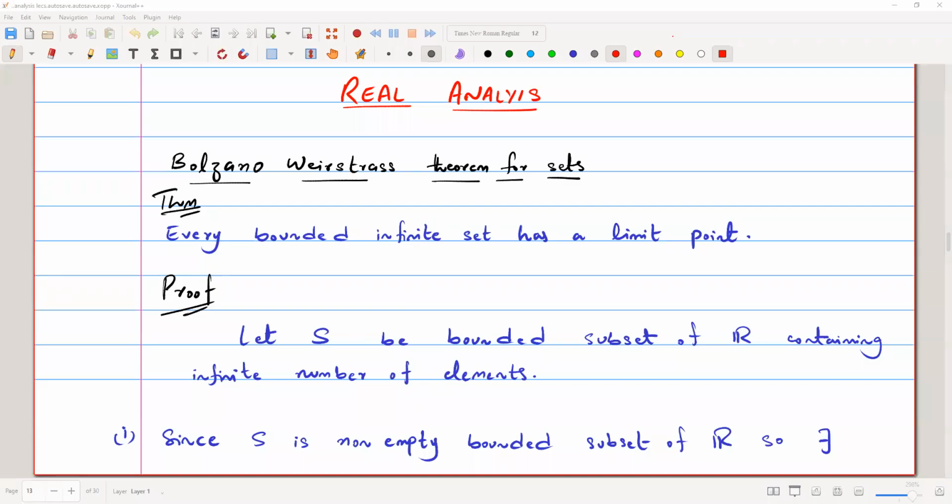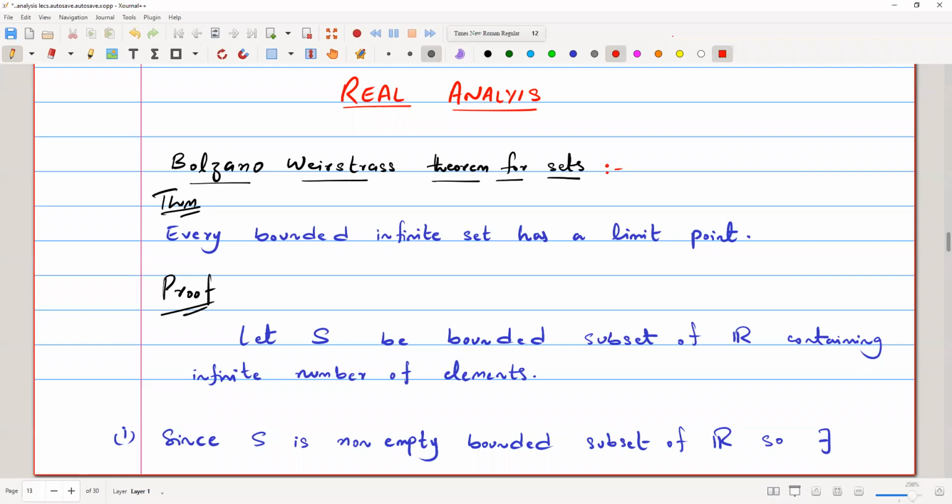Hi and welcome to the class of real analysis, and today we are going to discuss a very important topic, that is the Bolzano-Weierstrass theorem for sets. And later on we will see the Bolzano-Weierstrass theorem for sequences of numbers. So the theorem says that every bounded infinite set has a limit point.